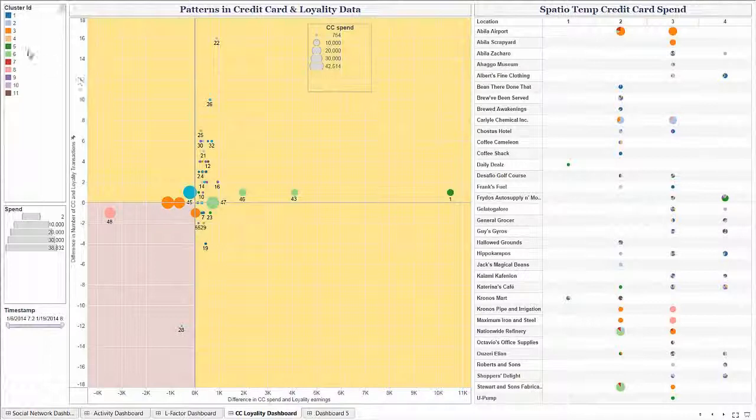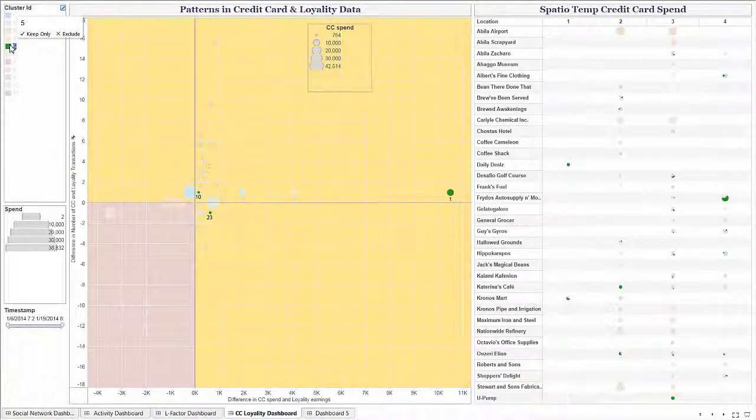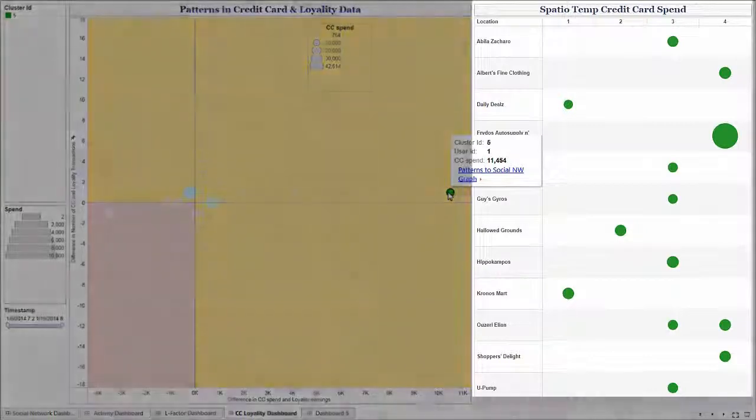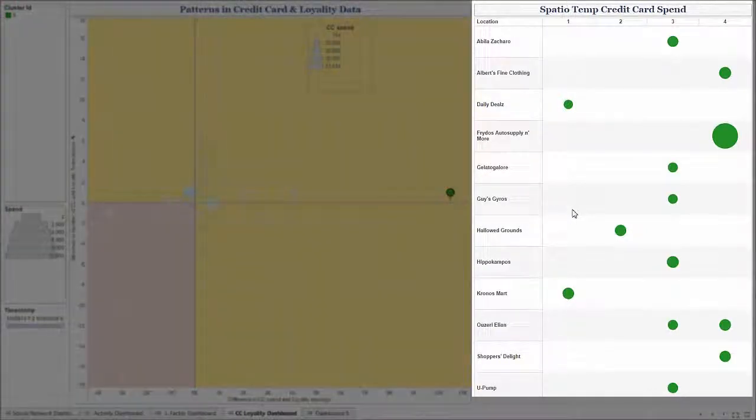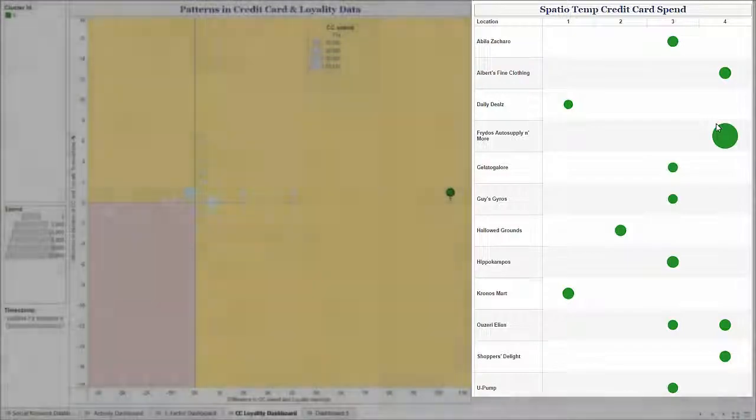Going back to the pattern observed in cluster group 5, user 1 has a large value of credit card transaction which is not claimed for loyalty. Selecting user 1 would give further details on the spend. As can be noticed from the spatio-temporal credit card spend screen, user 1 has made an unusually large transaction compared to all other transactions at Fido's Auto Supply and has not claimed loyalty for it.